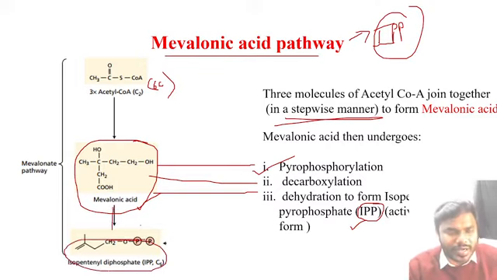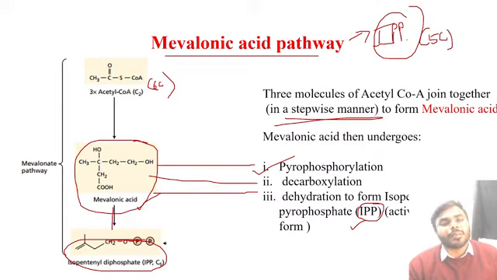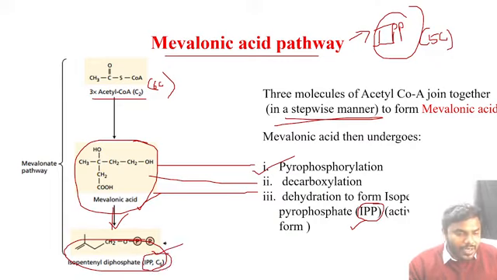I will re-explain, don't worry at all. In the case of the mevalonic acid pathway, the ultimate goal is the IPP only. IPP is how many carbon? 5 carbon, which acts as a precursor for terpene biosynthesis. So 3 molecules of acetyl CoA, total 6 carbon, give rise to the mevalonic acid, which is an intermediate or a stable product. Now this mevalonic acid later gives rise to IPP. IPP is how many carbon containing compound, friends? 5 carbon containing compound. Please kindly do not forget the statement.